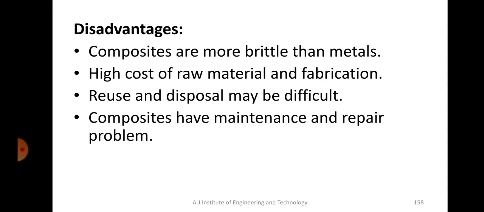Again I'm giving you the vehicle example only. If there is a crack in the body part, there is no possibility to repair it. That has to be discarded and a new part has to be inserted. But when it is metal, that won't be the case. With metals, if there is any dent, it can be removed. It can be reworked and the dent can be removed.